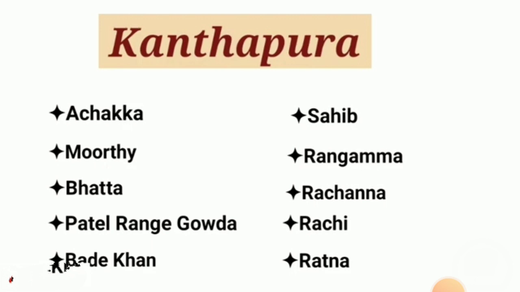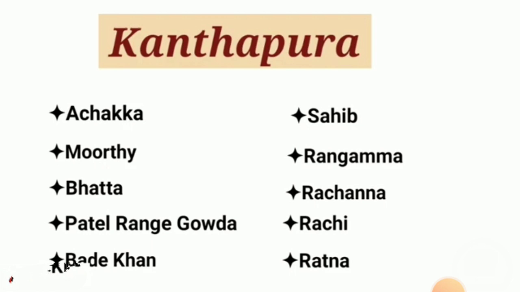Some main characters of Kanthapura are Achakka. Achakka is a Brahmin woman and she narrates the whole story. She tells that Kanthapura is in the Western Ghats mountains and is famous for the spice trade. Many spices are found in Kanthapura, so the British kept an eye on Kanthapura for the spice.